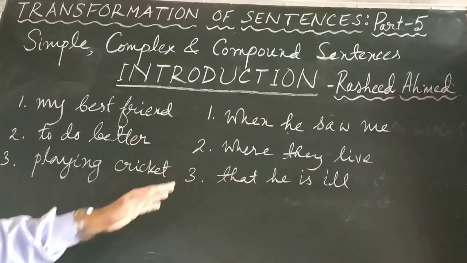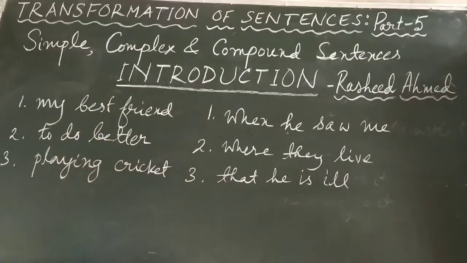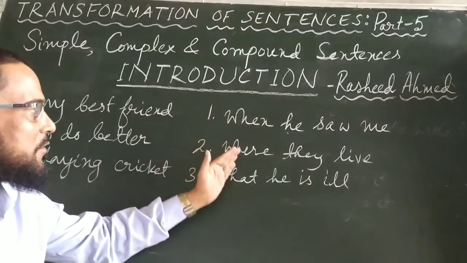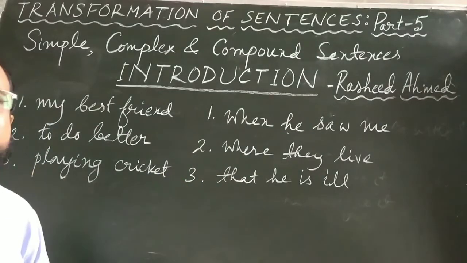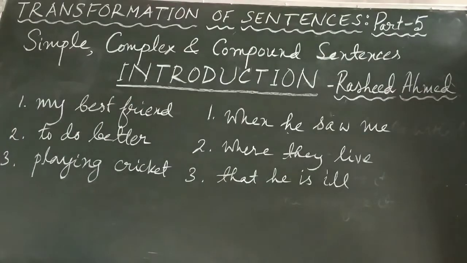Coming to this part, you see, again there is 1, 2, 3. When he saw me, where they live, that he is ill. These three again belong to another category. What is the grammatical identity of these three? What is the grammatical recognition of these three things? In grammar, what do we call them?